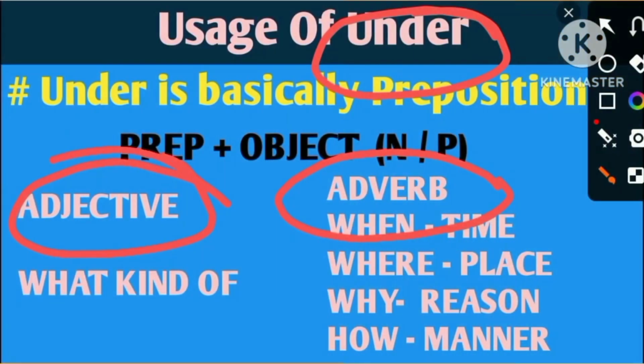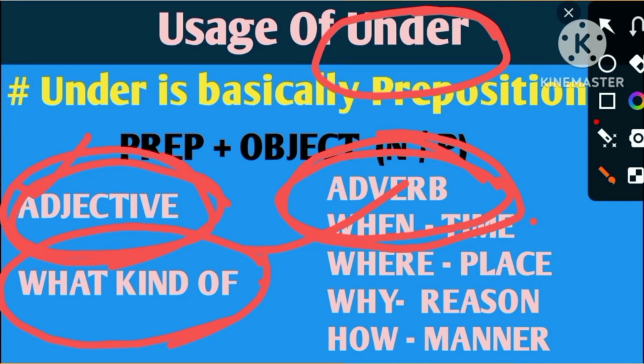Whenever it is used as an adjective, it says something about the noun. That means it answers the question of what kind of. If you ask the noun by what kind of, you will get this answer. And whenever it is used as an adverb, if you ask the verb by when, you will get the answer, the adverb of time.